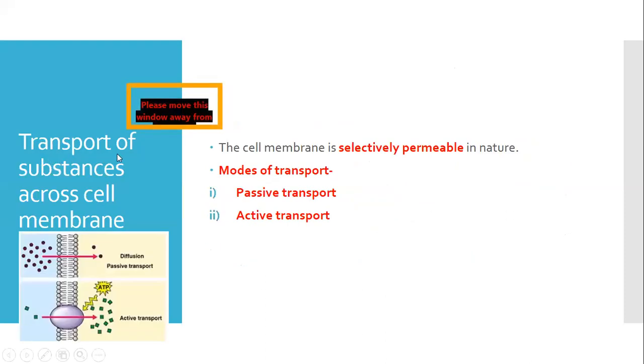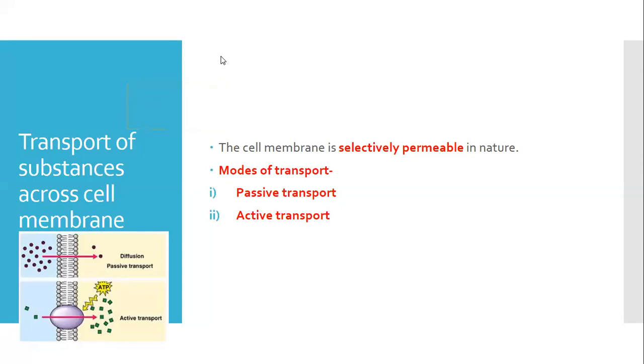Now we will discuss the transport of substances across the plasma membrane. We know that the plasma membrane, or the cell membrane, is selectively permeable in nature. Selectively permeable, what does it mean? It means that it allows only some molecules to pass through and stops others.